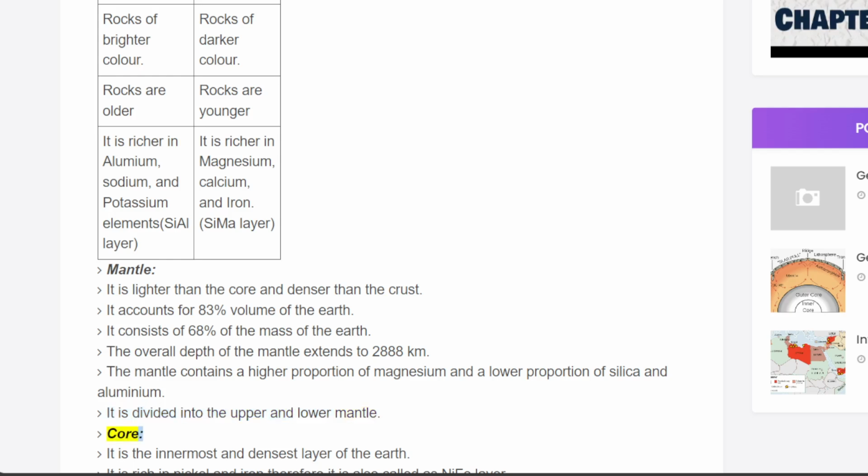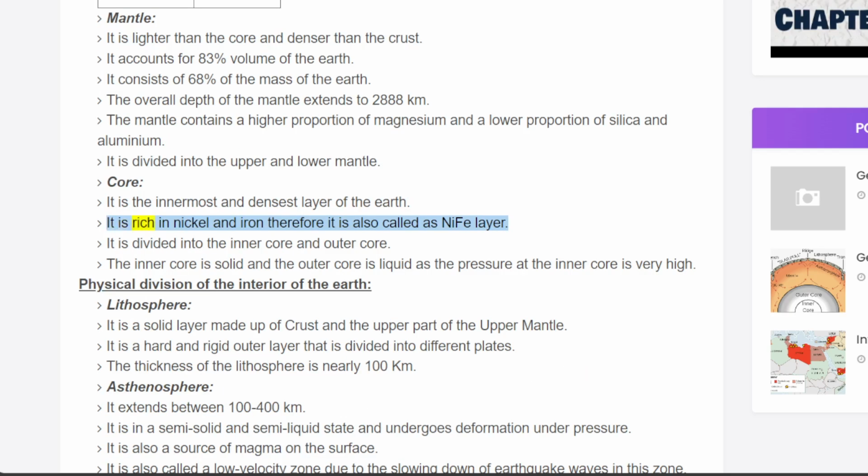Core. It is the innermost and densest layer of the Earth. It is rich in nickel and iron, therefore it is also called the NiFe layer. It is divided into the inner core and outer core. The inner core is solid and the outer core is liquid, as the pressure at the inner core is very high.